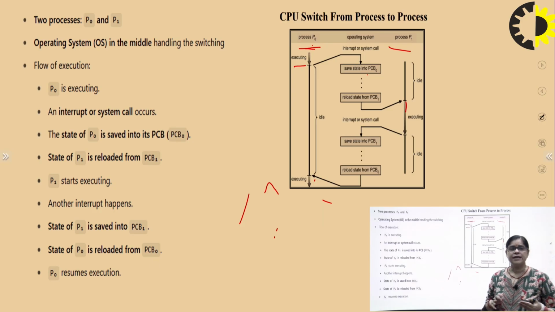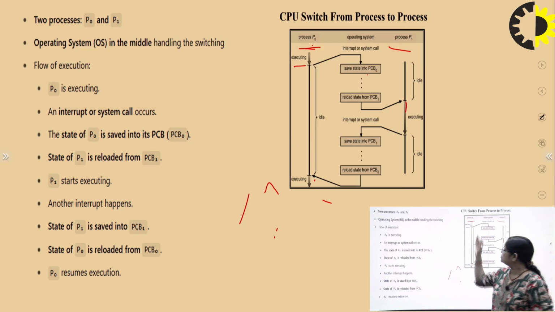So P0 is saved into its own PCB, that is the process control block, and after that, P1, which has been sitting idle while P0 was running, is reloaded from PCB1. Then again, if an interrupt or system call happens, P1 is saved in its process control block, and then PCB0 or P0 gets activated.